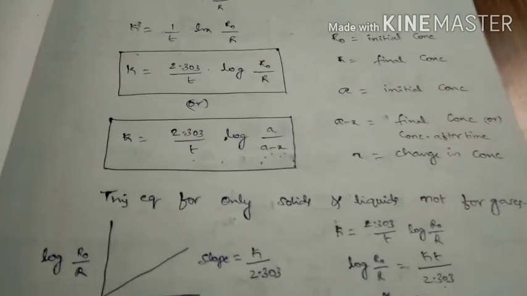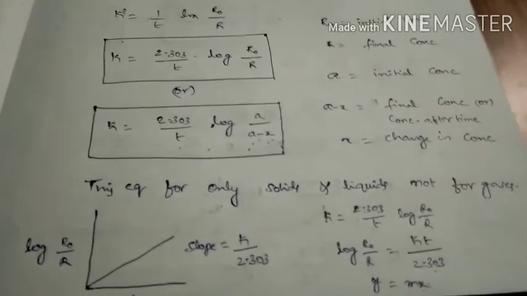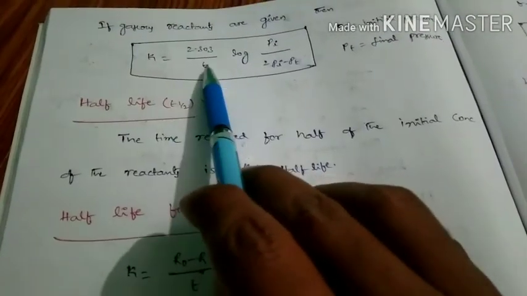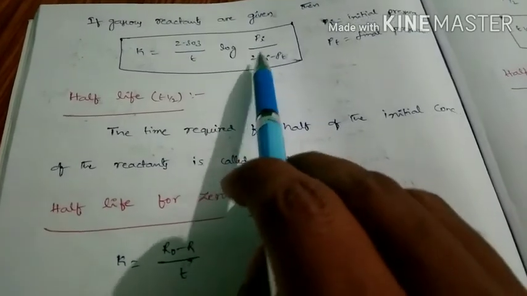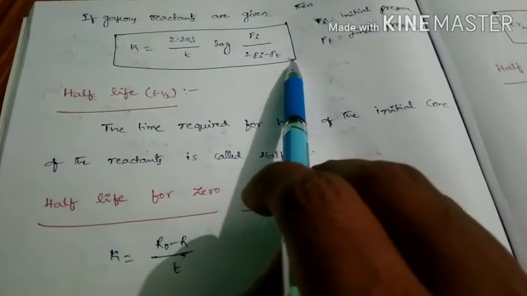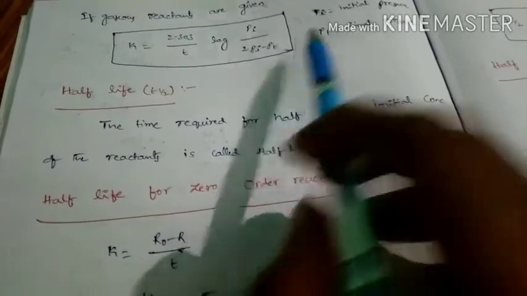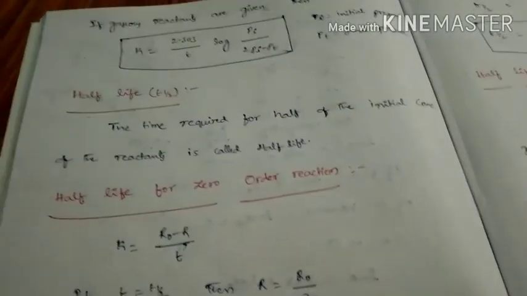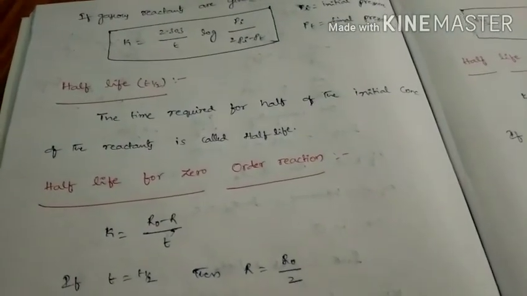Here one more point is there, that is when gaseous reactants are given, then we have to use that formula, that is k equals 2.303 by t log Pi by 2Pi minus Pt. So this is the integrated equations. This is all about integrated equations.